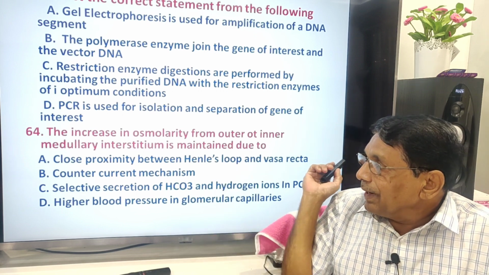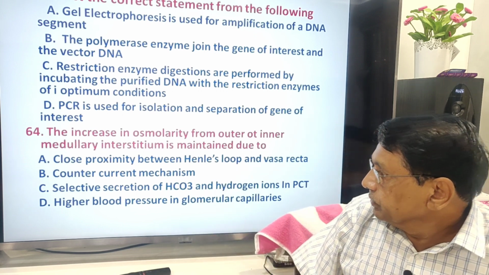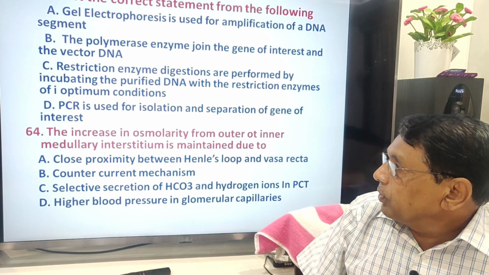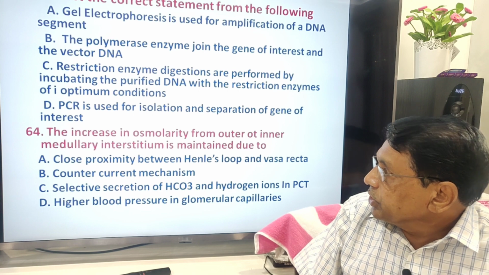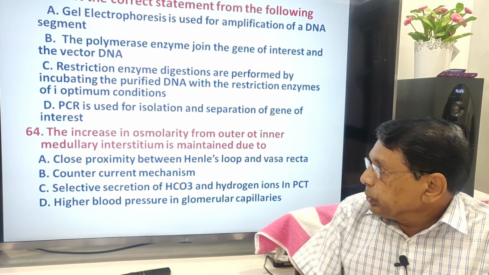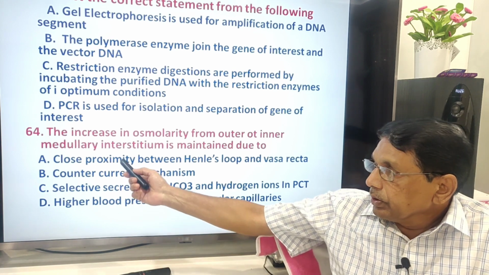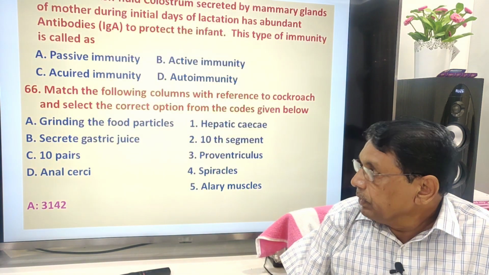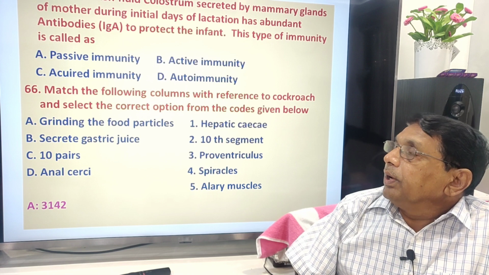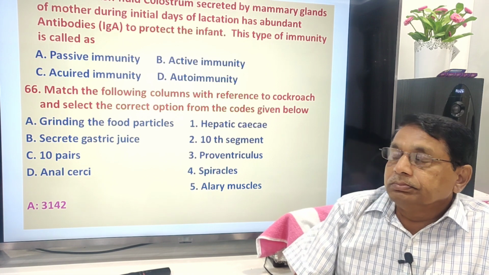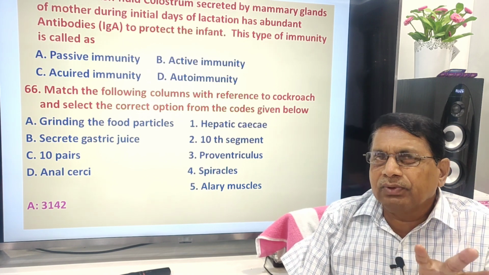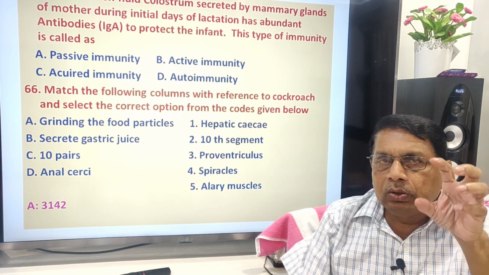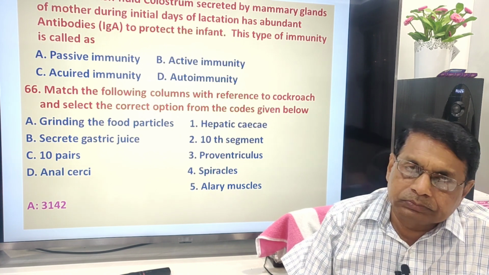Increase in osmolarity from the outer to inner medullary interstitium is maintained due to A. Colostrum, the first milk of the mother given to the newborn baby.